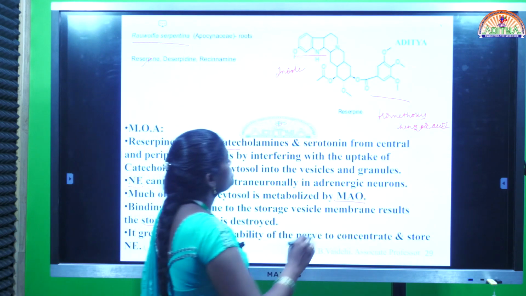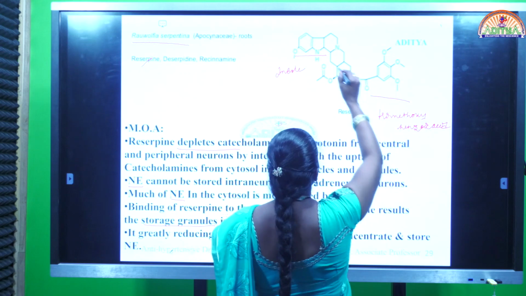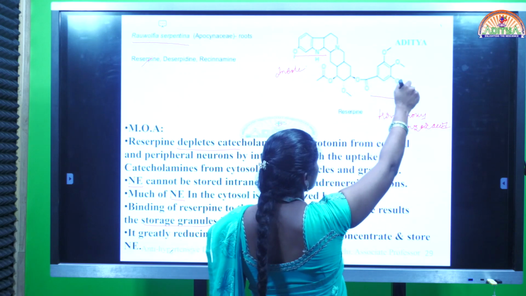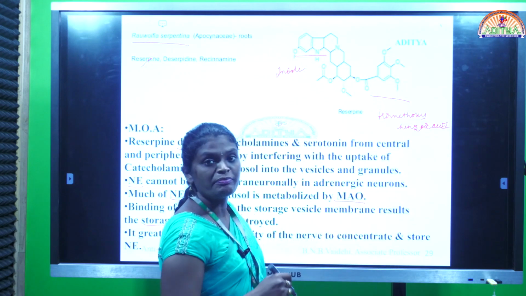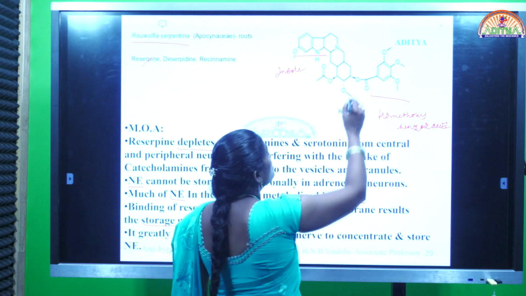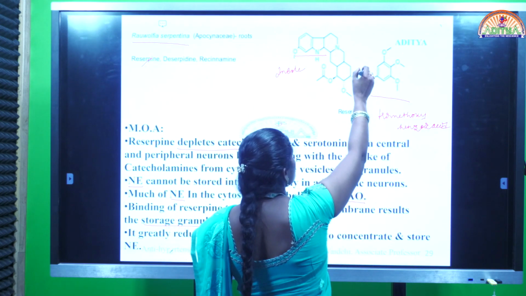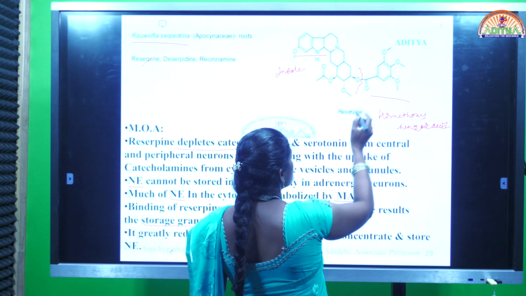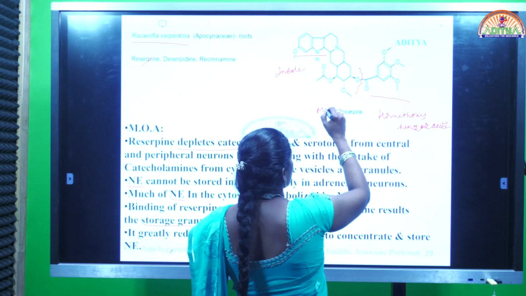And here this is the structure of reserpine. It already has an indole nucleus and trimethoxybenzoic acid, and this reserpine undergoes metabolism. Here an ester linkage is there, and this ester linkage undergoes cleavage and gives methyl reserpate.